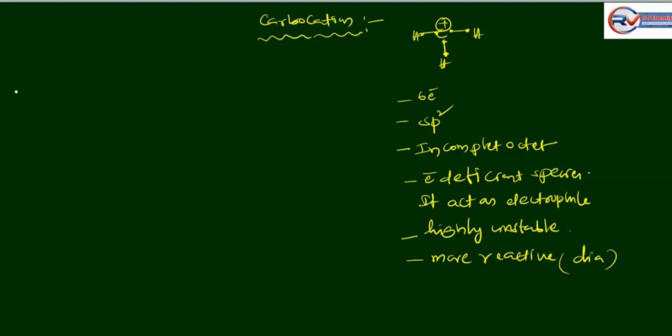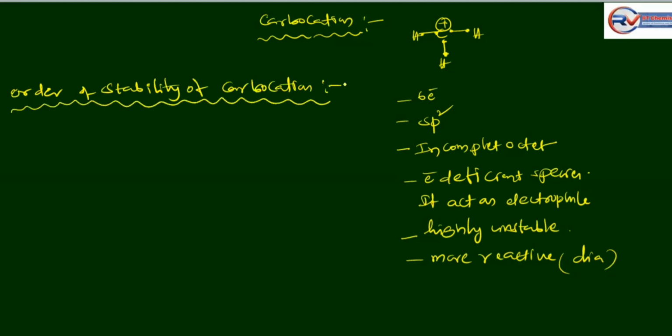Next, what is the order of stability of carbocation? Generally, tertiary carbocation is greater than secondary carbocation, then primary carbocation, and methyl carbocation. The tertiary carbocation is the most stable.